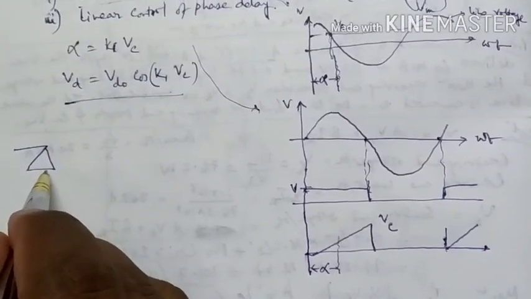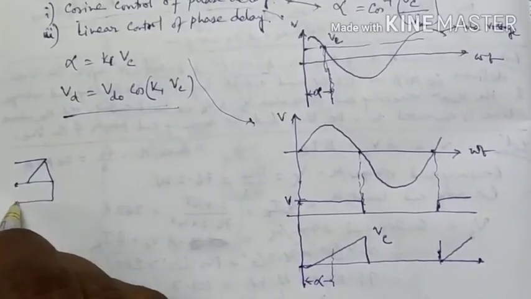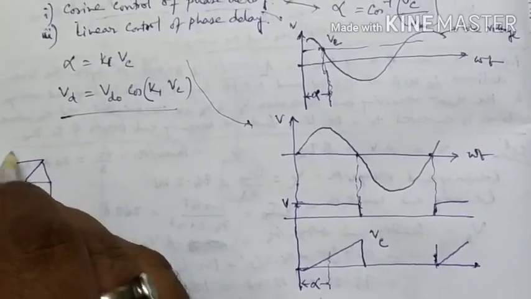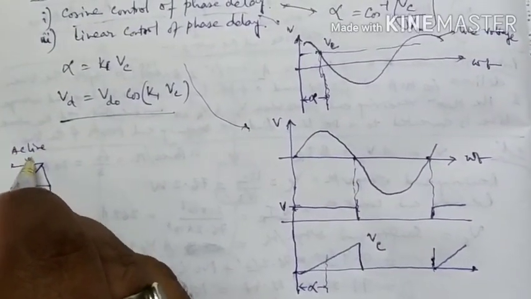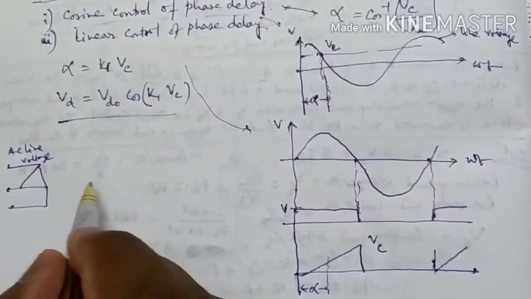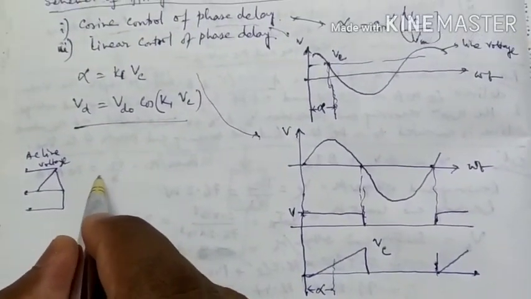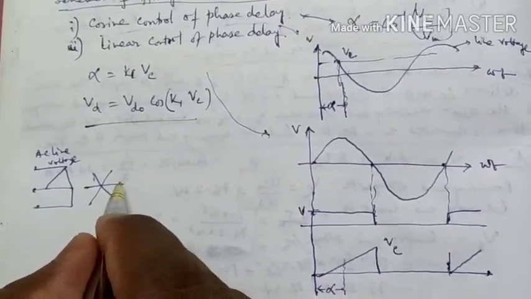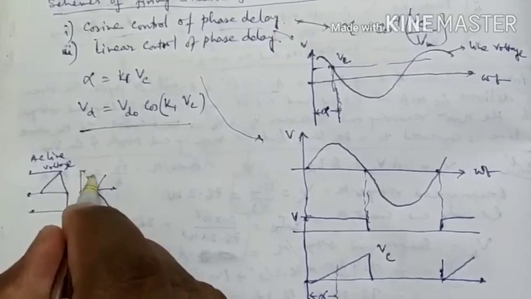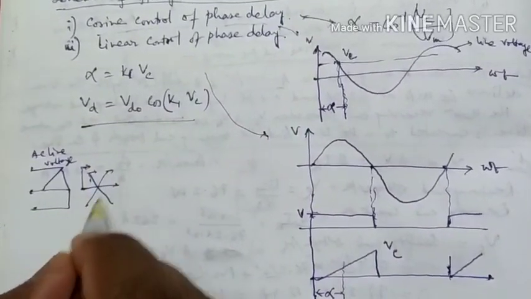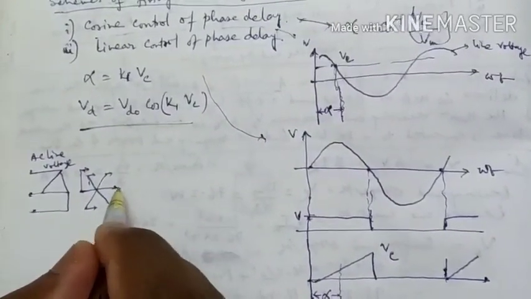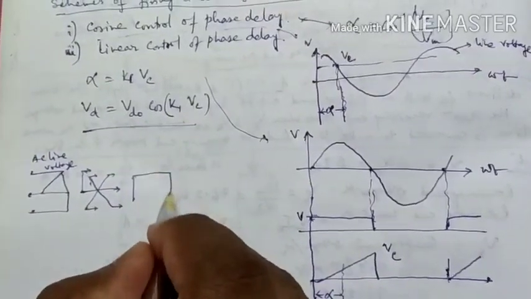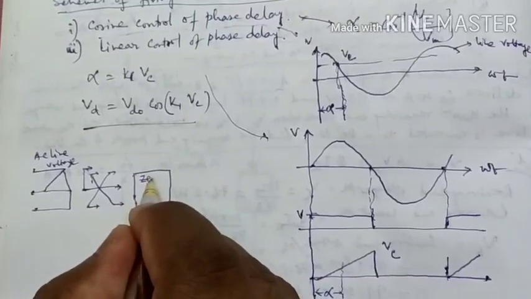This is the three-phase supply, and this is the AC line voltage, and the supply is given to the zero crossing detector.